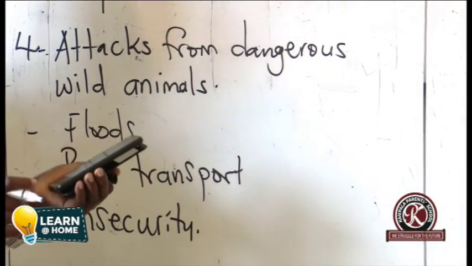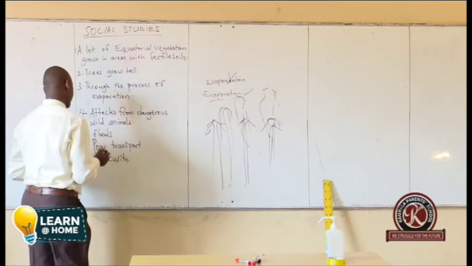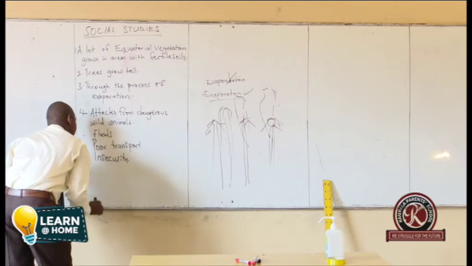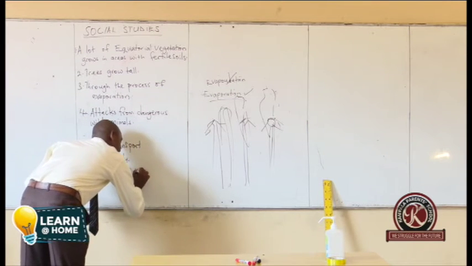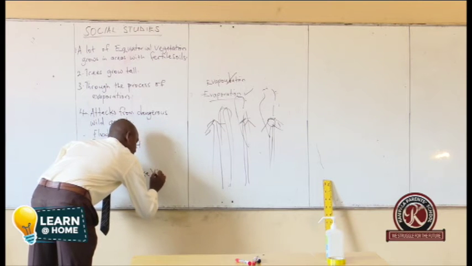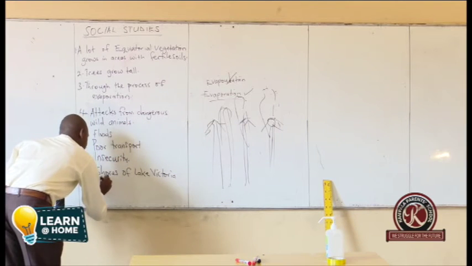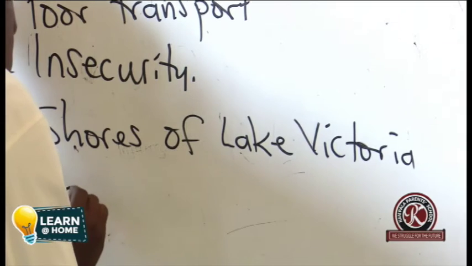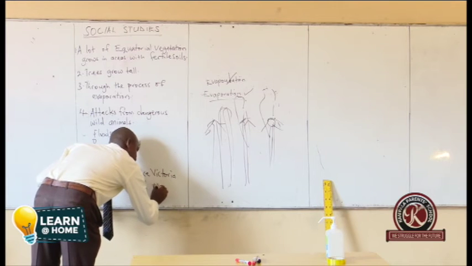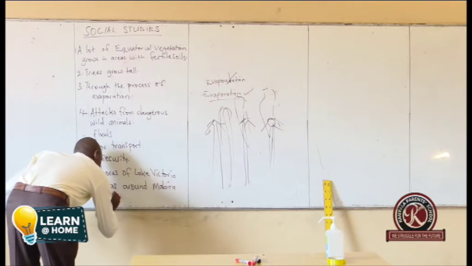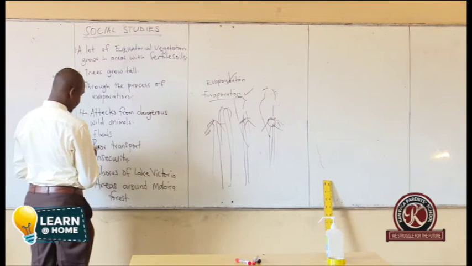The last question was, mention one area in Uganda with equatorial vegetation. That was number 5. So we shall talk about shores of Lake Victoria. Another is areas around Mabira Forest.